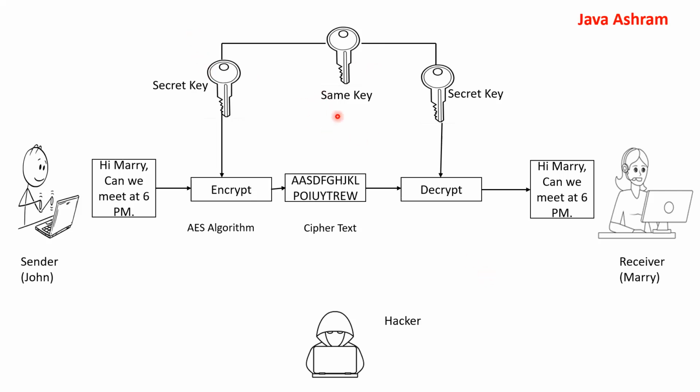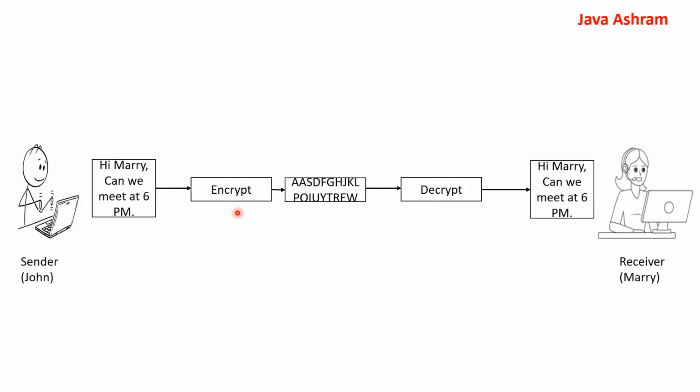This same key process that we are doing here is called symmetric cryptography. This is symmetric encryption. In symmetric encryption, the encryption and decryption are done with the same key. So let's see how we can solve this issue, how we can make this communication more secure, with the same example.